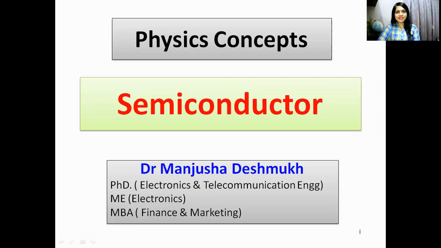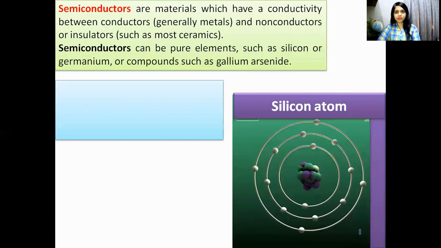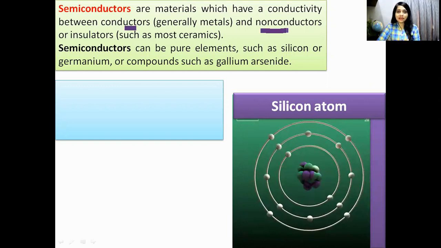Hello everyone. In this video, I am going to explain semiconductor theory. As the name suggests, it is a semiconductor. The meaning of semiconductor is that it is neither a conductor nor an insulator. Semiconductors are materials which have conductivity between conductor and non-conductor. They are neither insulator nor conductor.